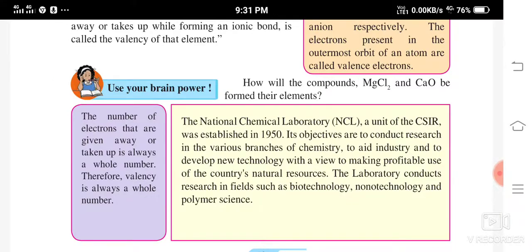The National Chemical Laboratory, NCL, a unit of the CSIR, was established in 1950.